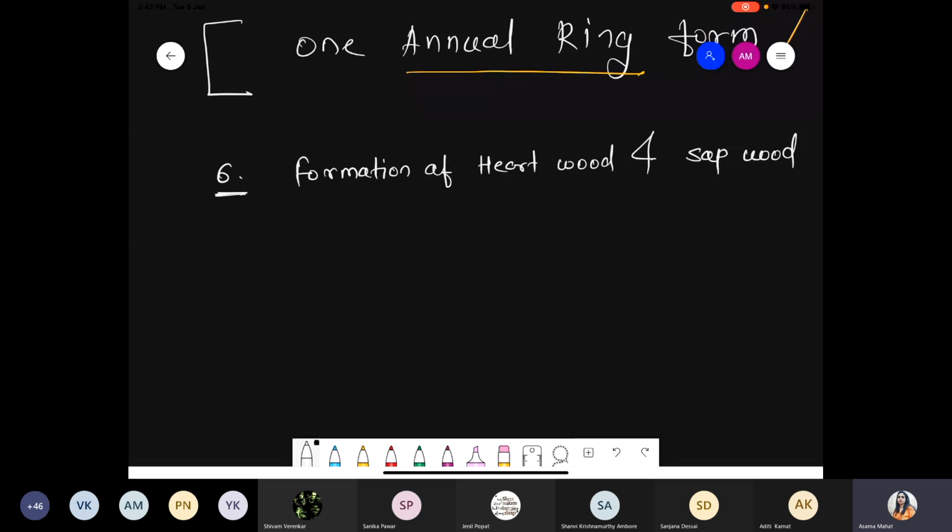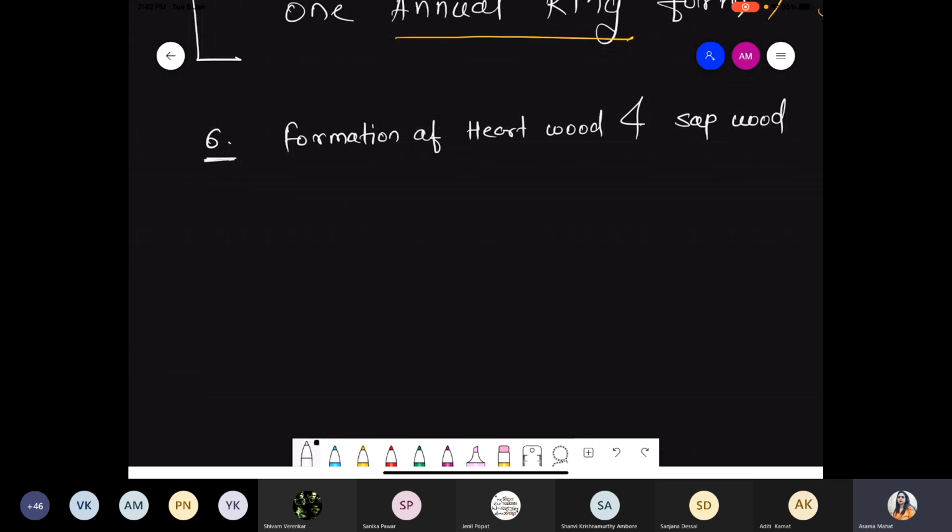Okay, formation of the heartwood and the sapwood. So quickly, I'm talking about how the heartwood and the sapwood get formed. Let's look at a flow chart a little bit to try to understand. Now here we discuss there is a presence of the vascular cambium. That cambium is basically called the vascular cambium.